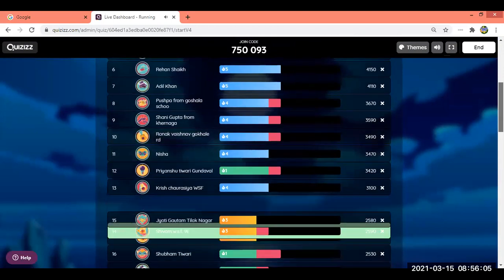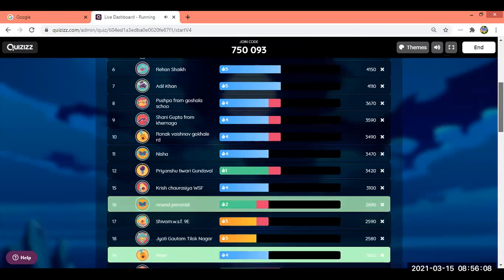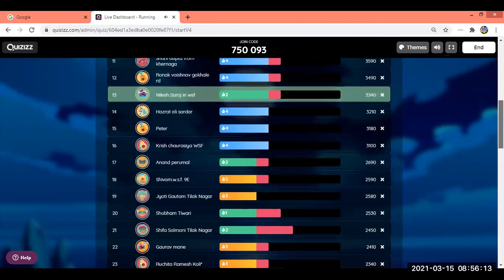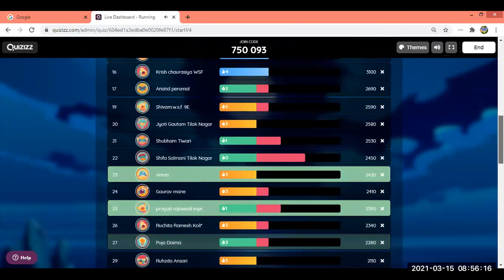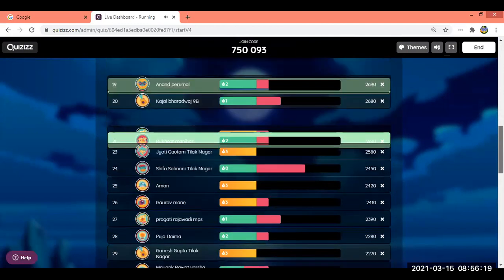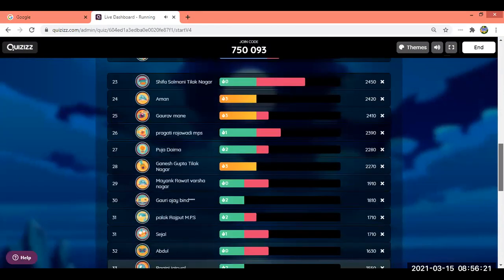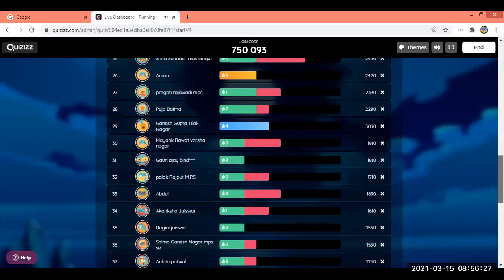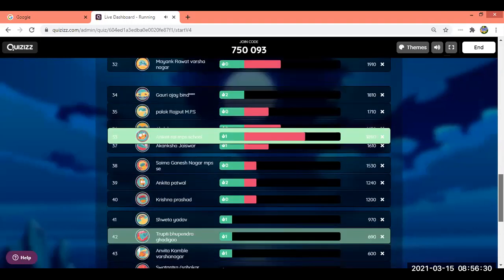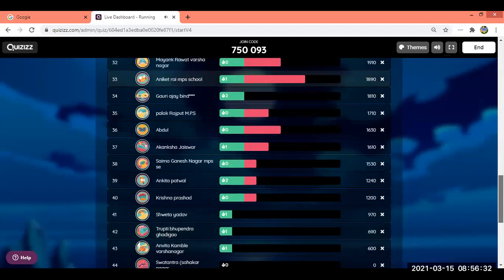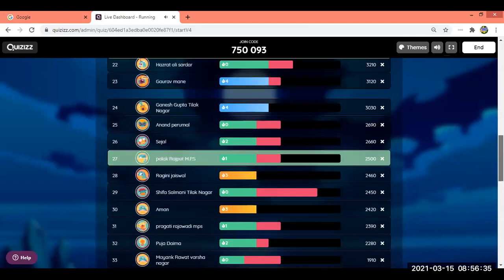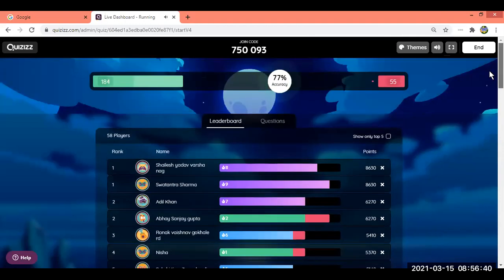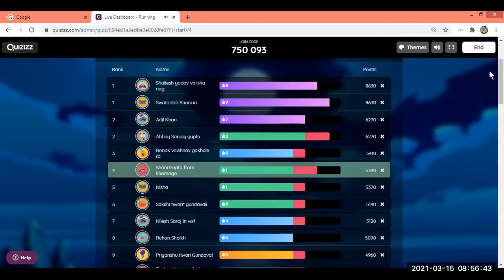Nisha, you're doing great. Krish, very good. Shivam, very good. Anand, very good. Shubham Tiwari, go slow. Try to get back to right answers. Shifa, go slow. Do the calculations. Aman, Gaurav, very good. You're doing great. Ganesh, Pooja, very good. Nice. Aniket Rai, go slow. You're getting maximum wrong answers. Shifa, go slow. Do the calculations. And let's see, on top 4, there is Shailesh, Swatantra, Adil and Abhay.